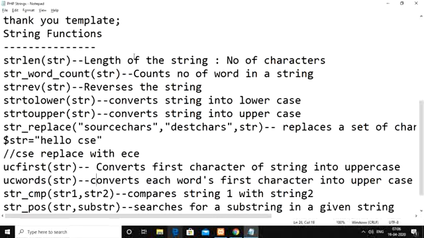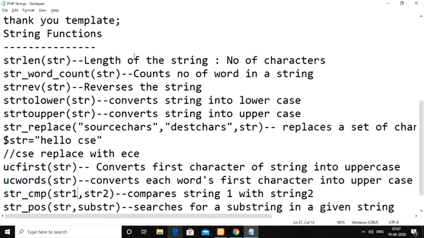Then followed by that, ucfirst. Whenever we pass one string as an argument to ucfirst, from the entire string only the first character of the string is converted into uppercase. Then ucwords is nothing but, whenever we pass one string as an argument to ucwords, it converts only the first character of each and every word into uppercase here.